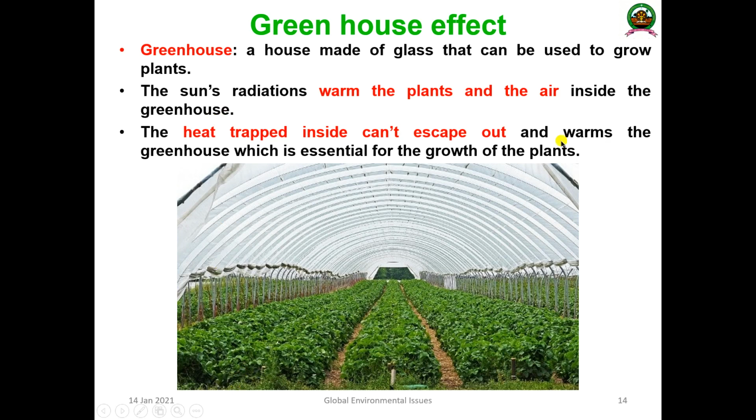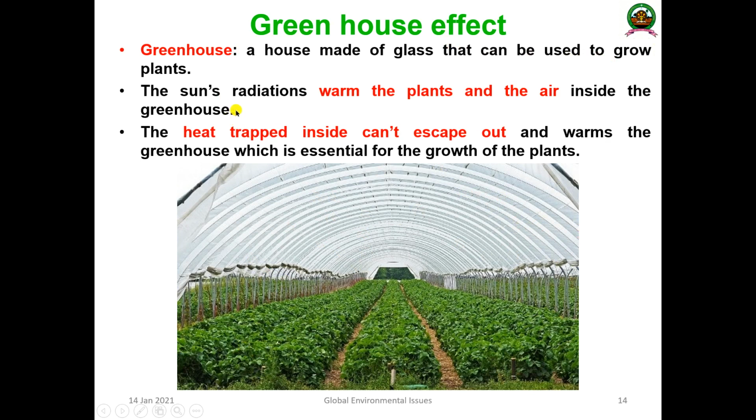You can see this commonly present in your farm. There are a lot of agricultural vegetation. To protect them, a glass or a particular shield is used. A greenhouse is a house made up of glass or similar items that can be used to grow plants. Inside this chamber, we will be growing the plants.